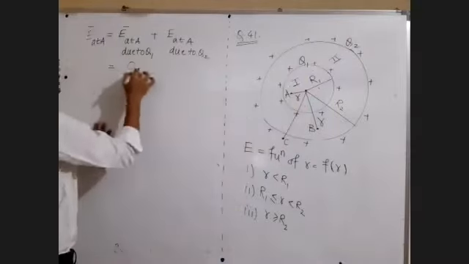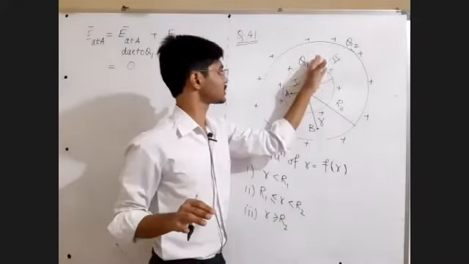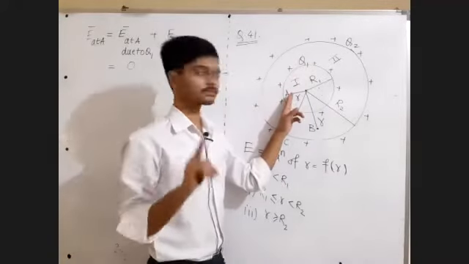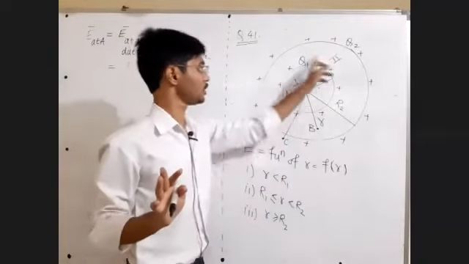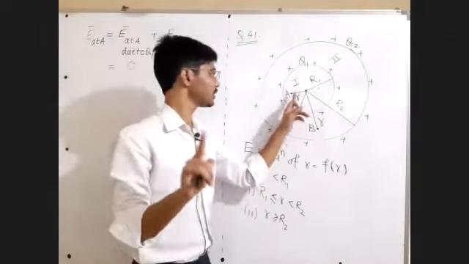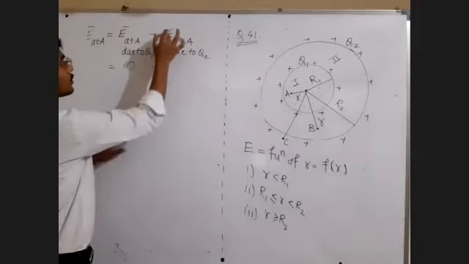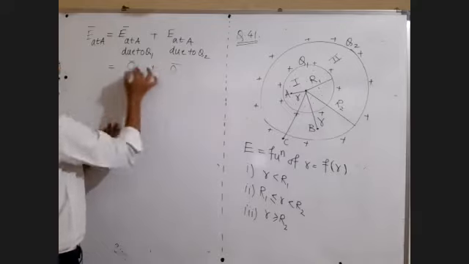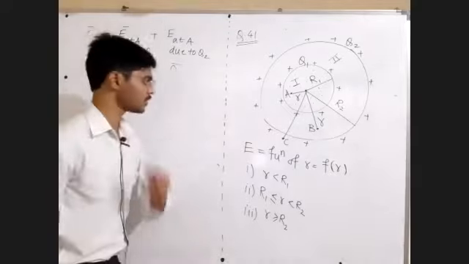So for a charged spherical system, not for other systems, for a uniformly charged spherical system, if the point is inside, and inside there is no charge, it is only on the surface, in that case only, anywhere inside the electric field is 0. So that 0 plus this 0, it is going to be a null vector. So the answer is 0. Fine. So point 1 was very easy.